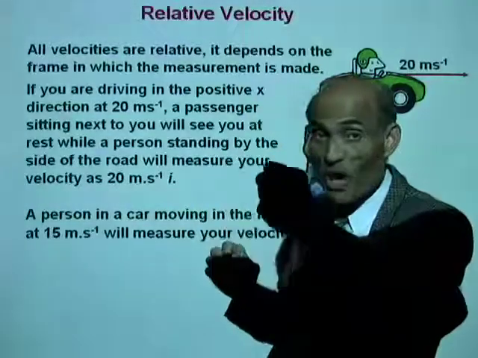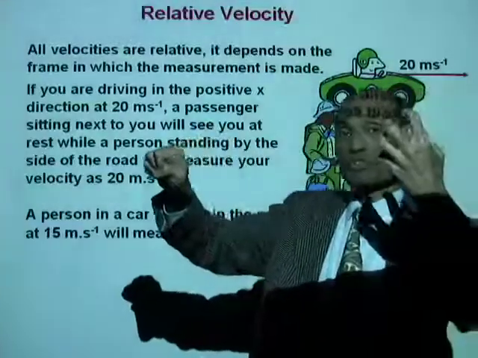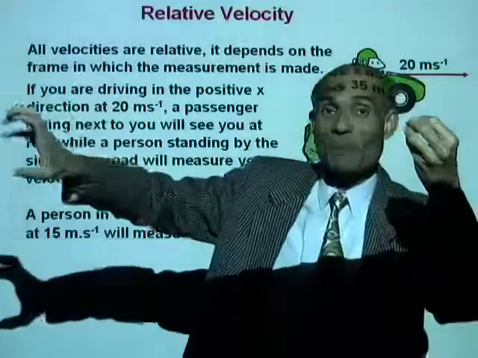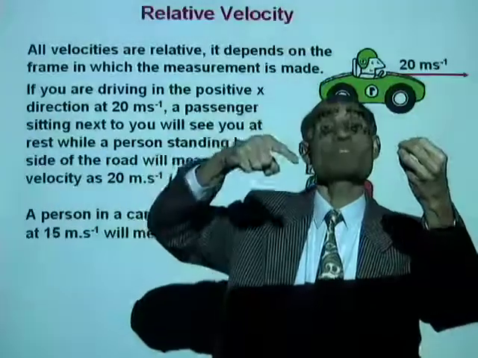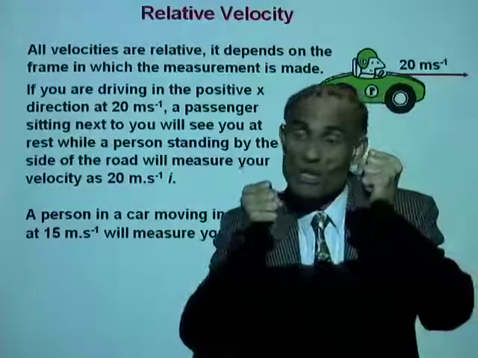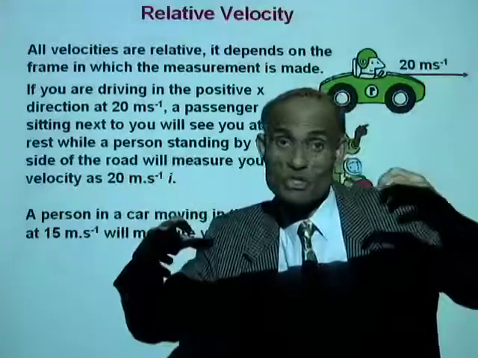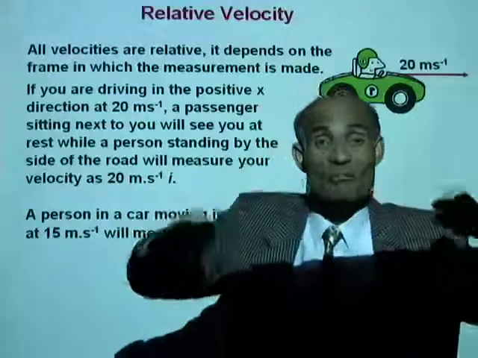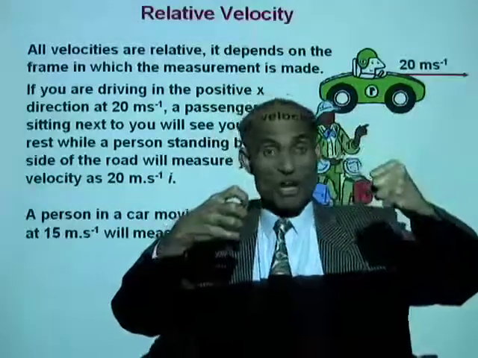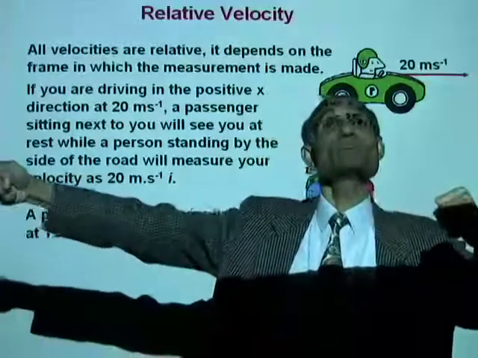The person in the second car is moving west and you are moving east. So the person in the car that is moving west will see you moving away from him at 20 plus 15, that is 35 meters per second. In fact, the distance between your car and his car is changing at the rate of 20 plus 15, 35 meters per second, every second. And that is why we say the person in that car will measure your velocity as 35 meters per second i.